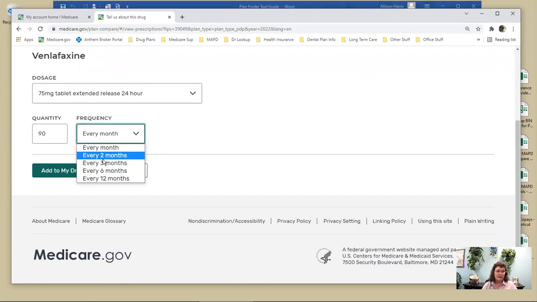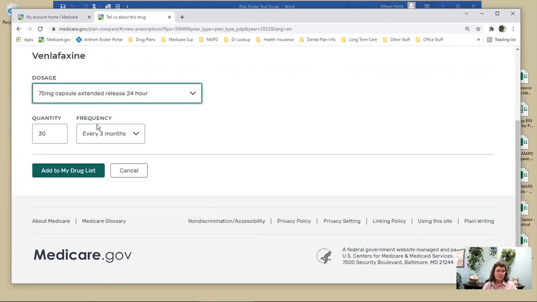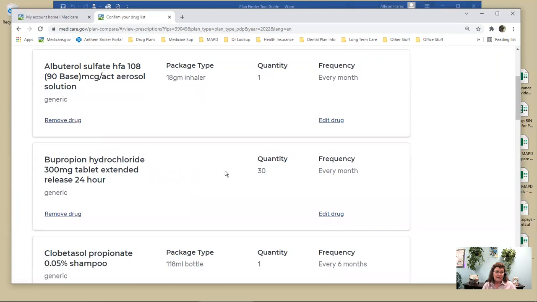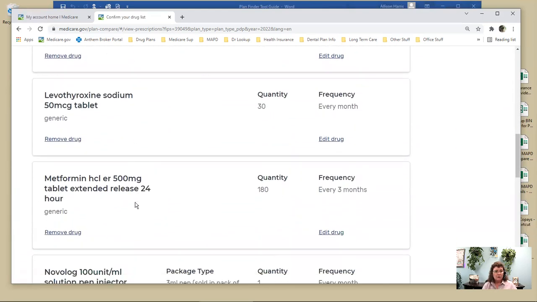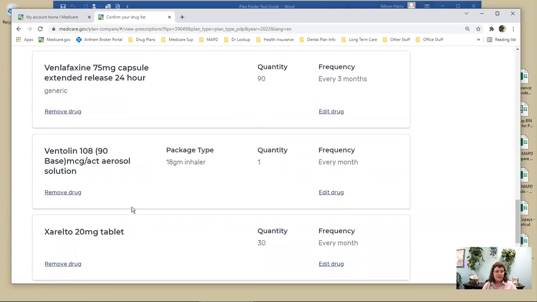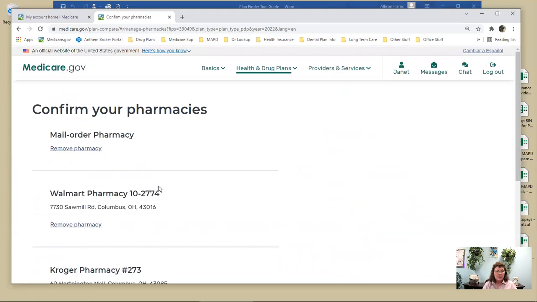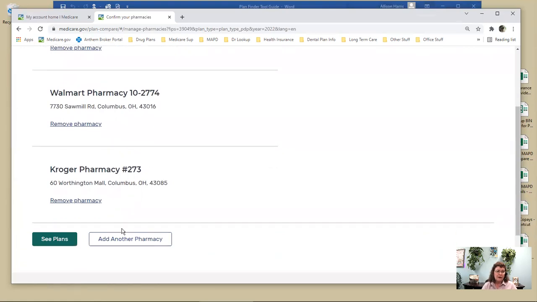And I use 90 every 3 months. Okay, actually I think it's the capsule that's covered. So I'm going to go 90 every 3 months. So that's why it's important to have your medications in front of you. Double check the quantities, double check the frequencies, double check your dosage amounts. Okay, so when you've got your list done, then you come through here and you say, I'm done adding my drugs. Then you have a chance to add pharmacies.